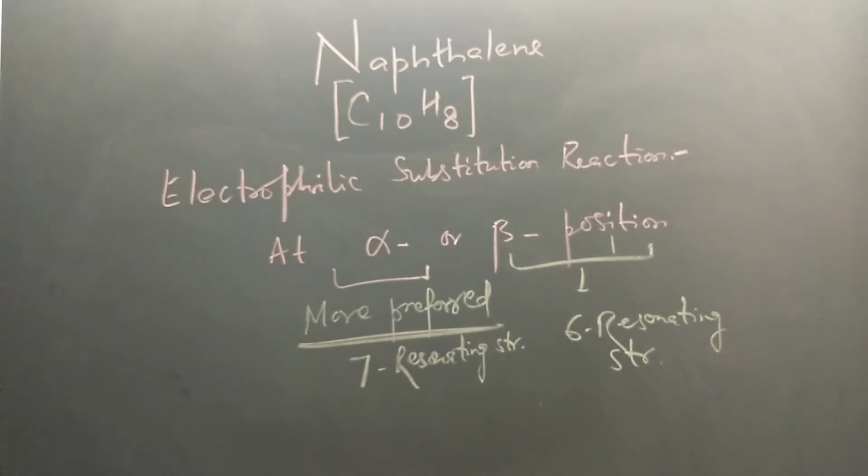The alpha position is more preferred because the carbocation has 7 resonating structures in case of alpha, but only 6 in case of beta. The more the number of resonating structures, the more stable is the resonance hybrid. So alpha position is preferred in electrophilic substitution of naphthalene.